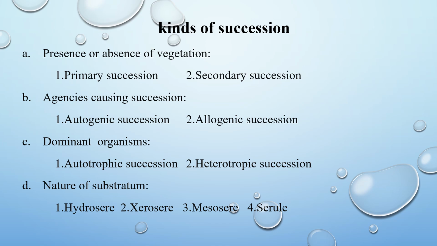Third one, dominant organisms. On the basis of fundamental nutritional status of dominant organisms, succession is grouped into two types. Autotrophic succession: if phototrophic organisms form the dominant community, it is called autotrophic succession. Heterotrophic succession: if heterotrophic components form dominant community, the succession is called heterotrophic succession. Fourth one, nature of substratum. On the basis of nature of substratum, it is divided into four types: hydrosphere, gerosphere, mesosphere, and spherule.